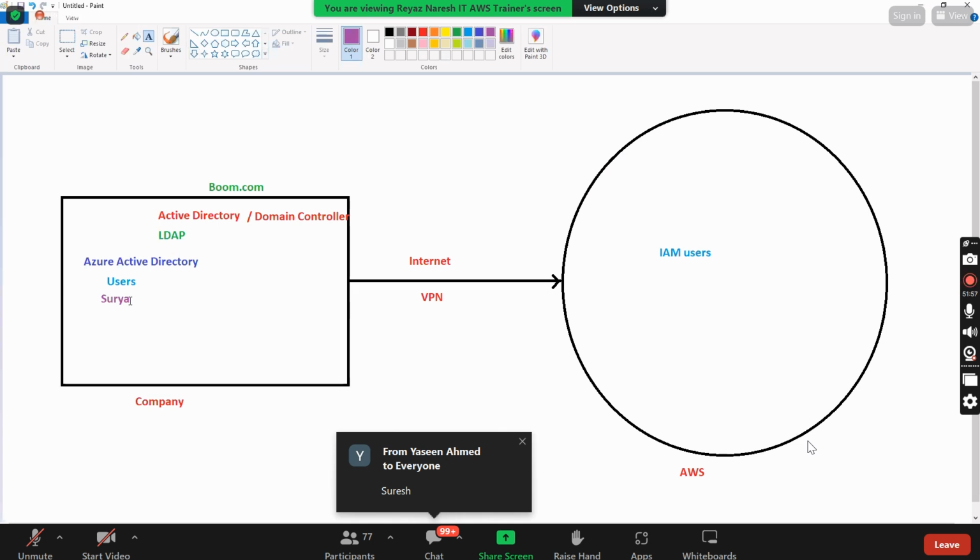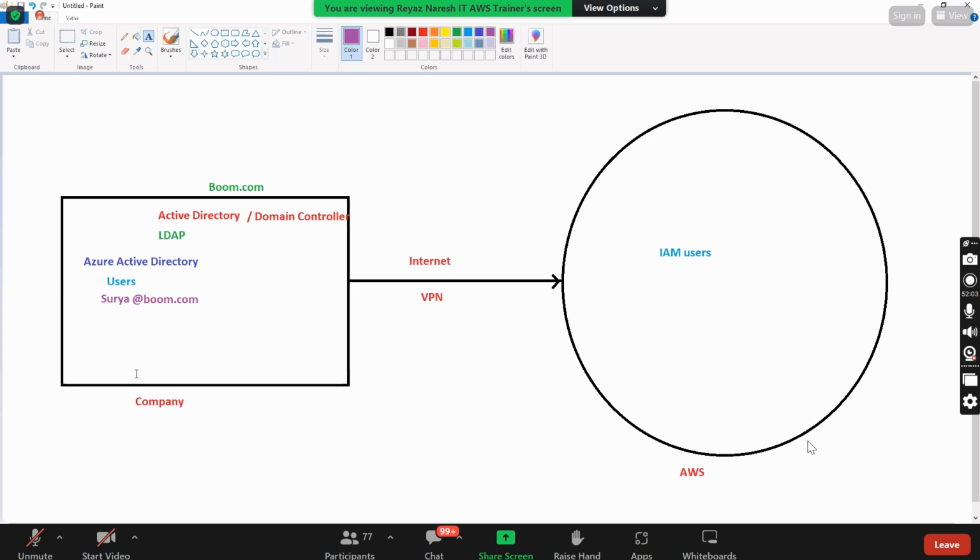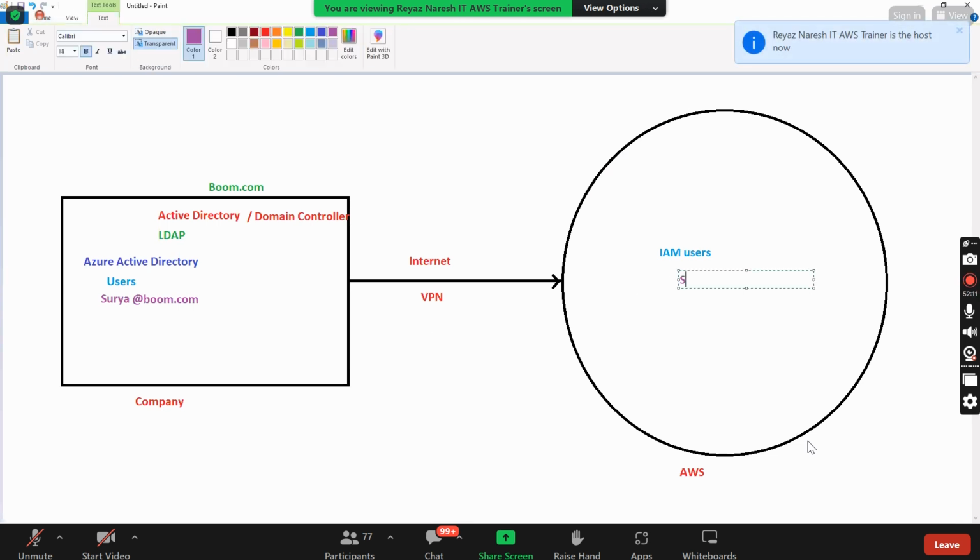So surya@boom.com is the email ID, created in the Active Directory only. Now, if you want to log into the AWS account, I need to create Surya here as an IAM user too. Yes or no?